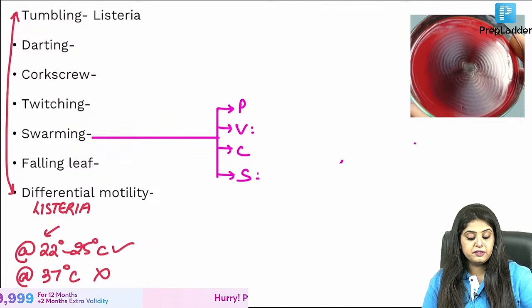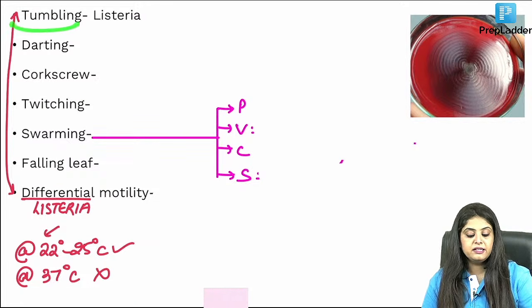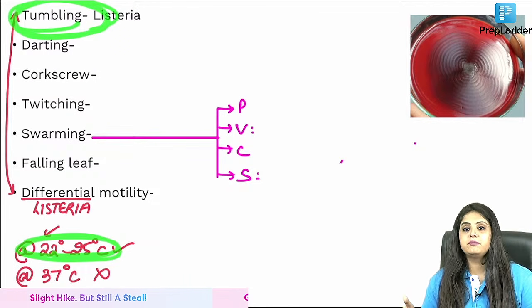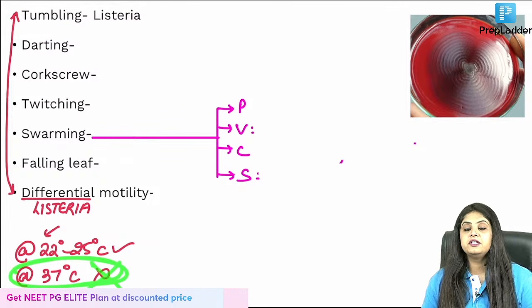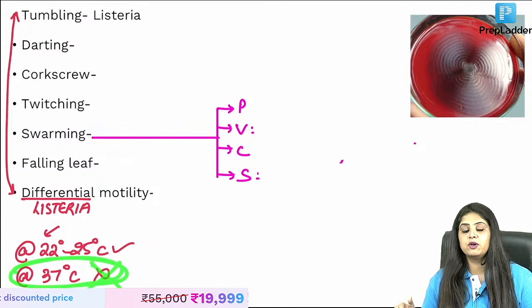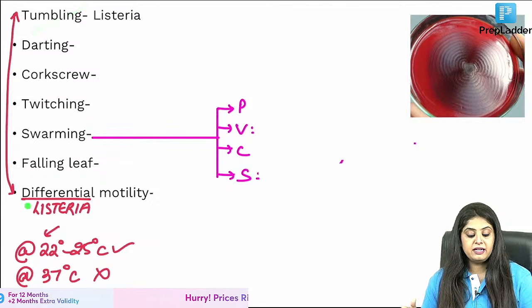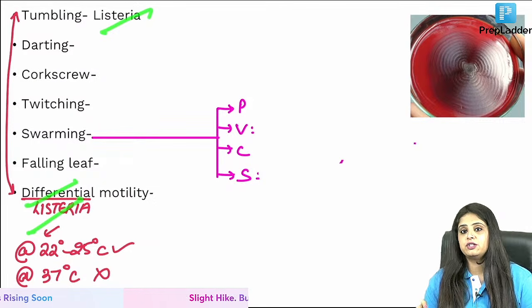What is this? Difference of temperature. So differential motility. How did I teach you that tumbling is like a drunk? You can afford to be drunk at a young age of 20 to 25 because your liver is going to support you, but you can't afford to get drunk at 37 years of age because your liver is going to give up, and your capacity and metabolism will be gone. So please note, tumbling and differential, both answers are Listeria. This is the most recent question that you have.